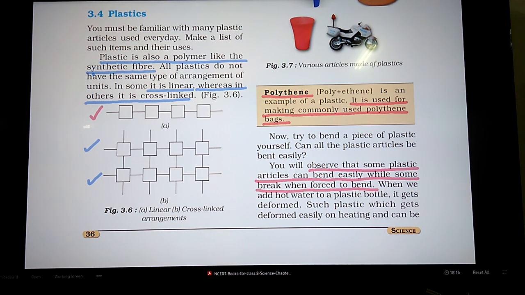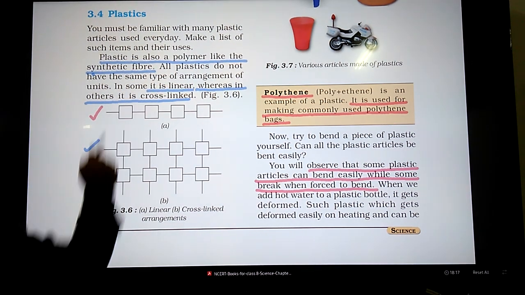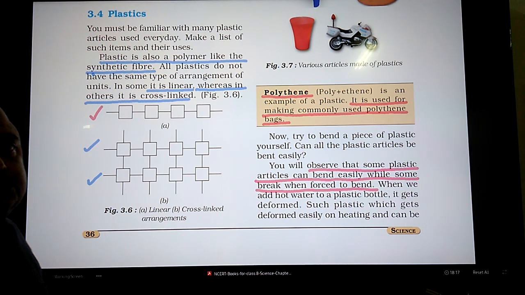Let us explore the special features of plastic and discuss why plastics are materials of choice for all of us. So when we start discussing plastics, the first question that comes to our mind is, what are plastics? Plastic is also a polymer like synthetic fiber, meaning plastic also consists of so many small repeating units.